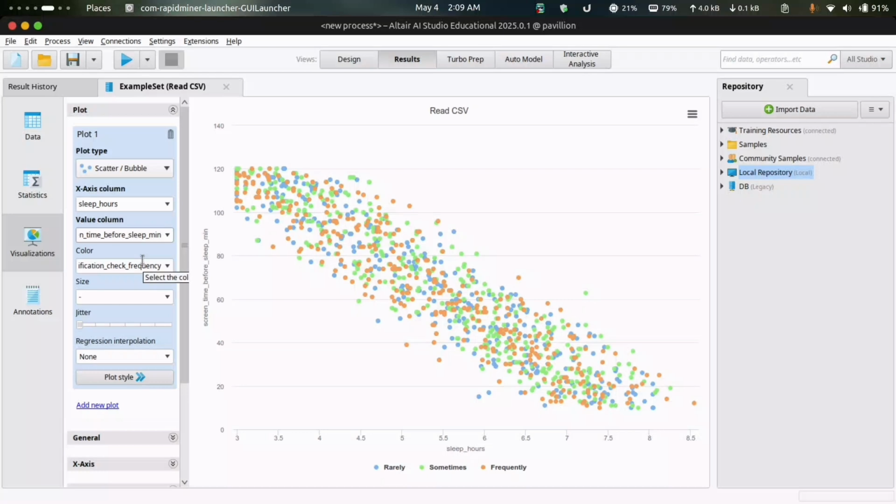Similarly, we can also create various visualizations for our data set. Now, we'll be proceeding on to the second part of this walkthrough where we'll be predicting certain variables.